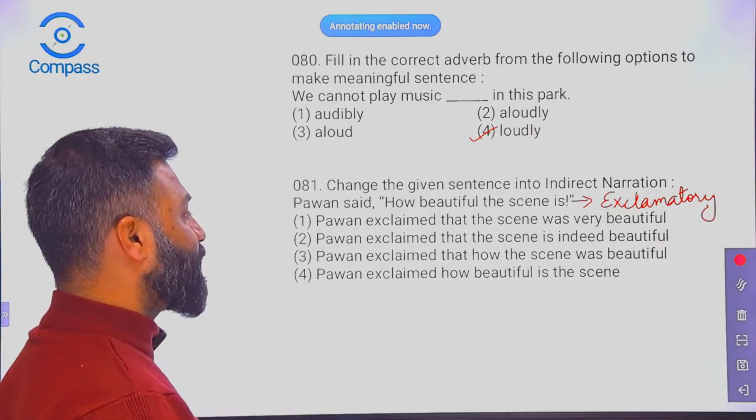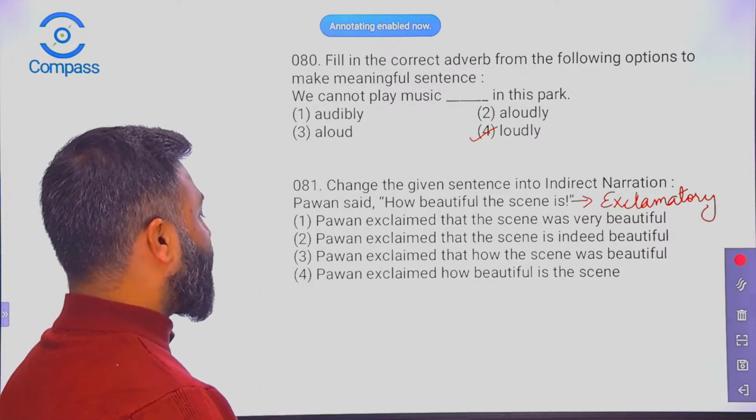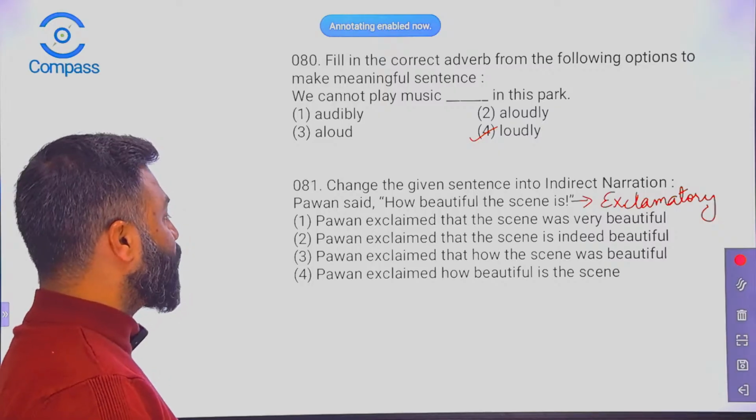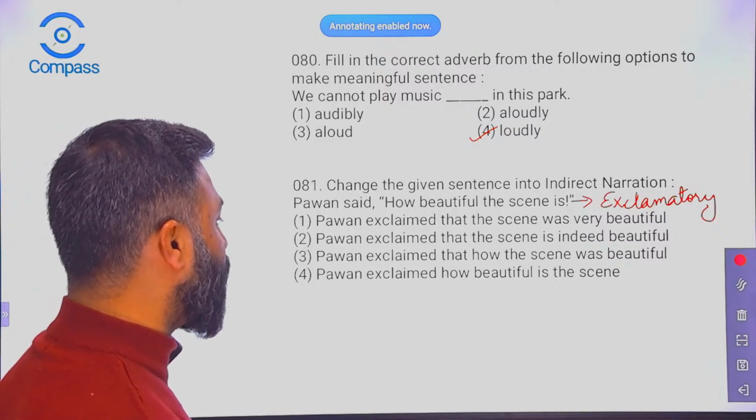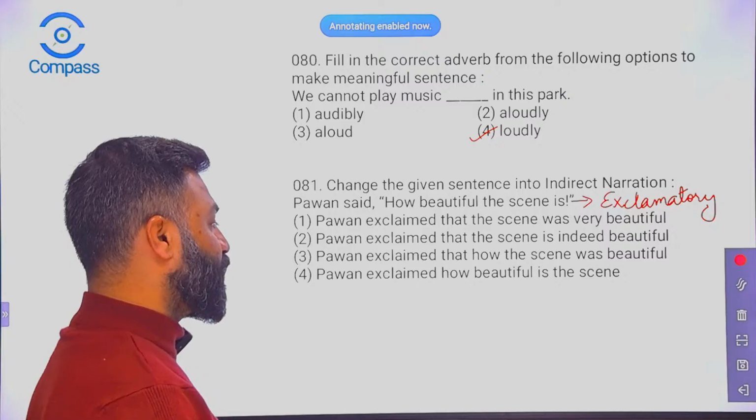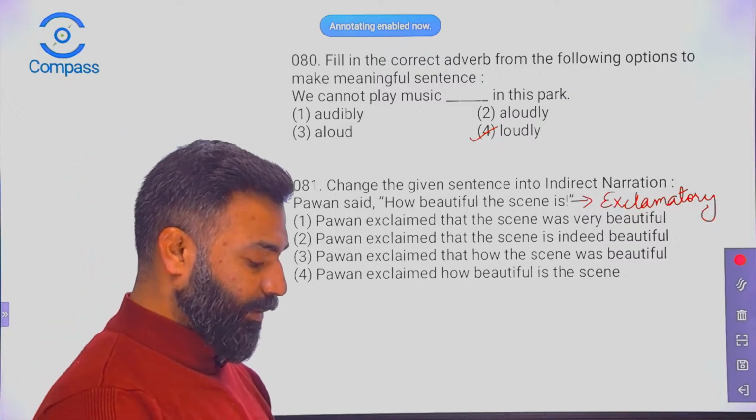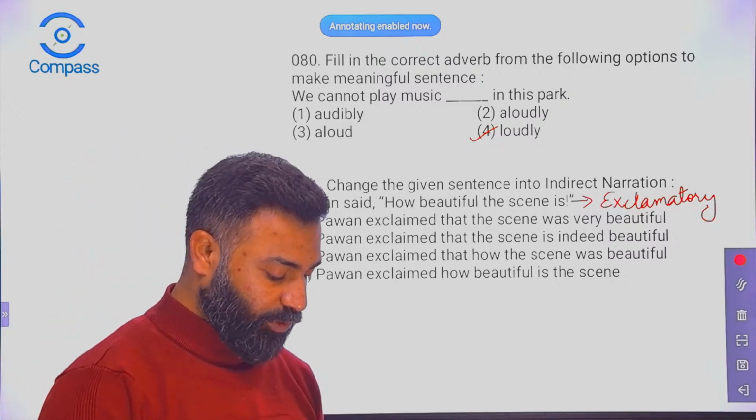Pawan exclaimed that the scene was very beautiful. Pawan exclaimed that the scene is indeed beautiful. Pawan exclaimed that how the scene was beautiful. Pawan exclaimed how beautiful is the scene. What do you think? What should be the correct answer?